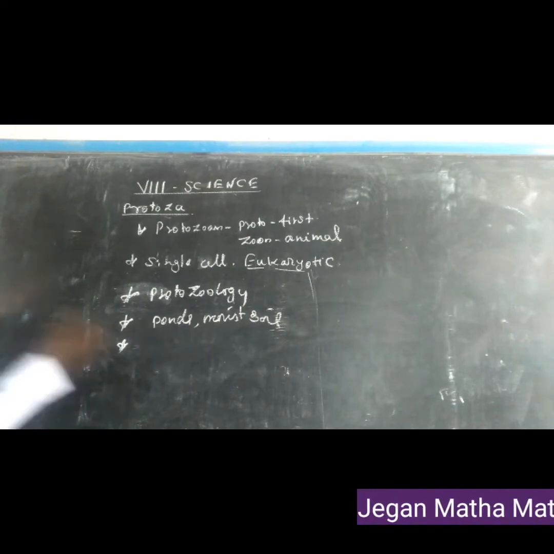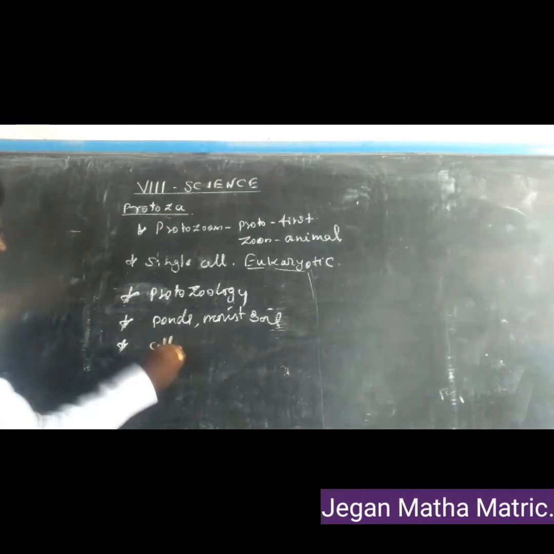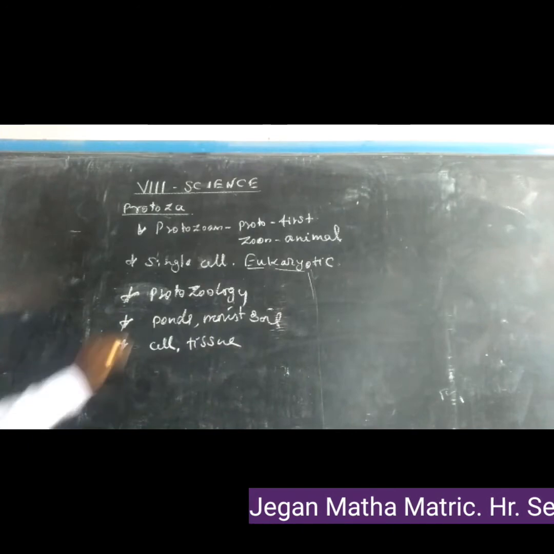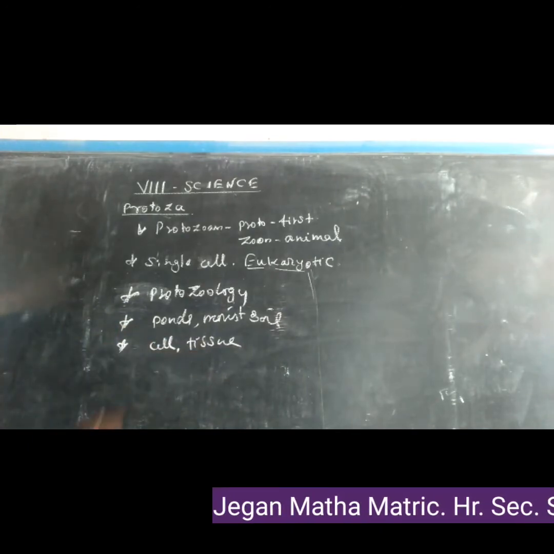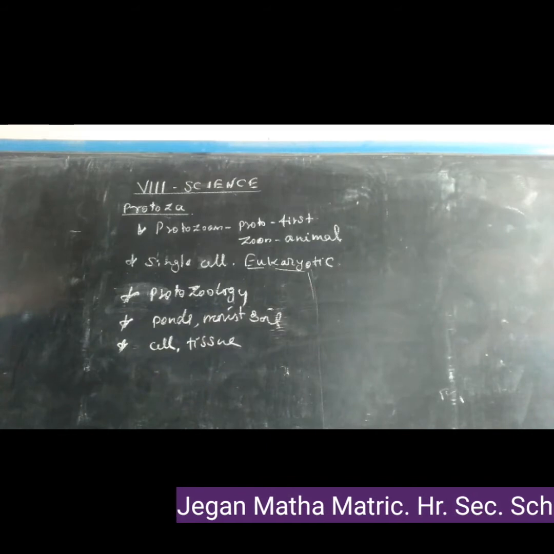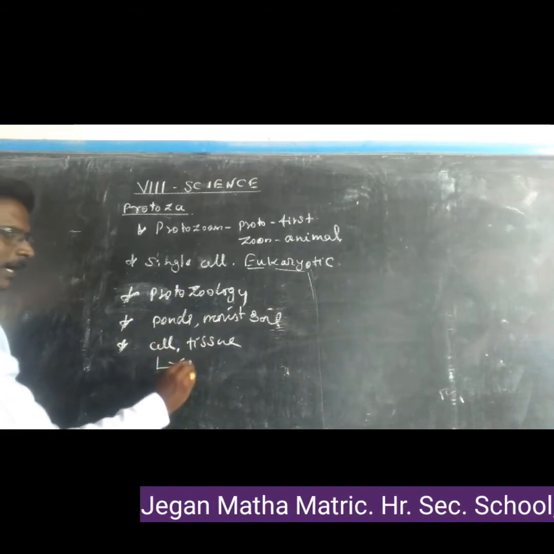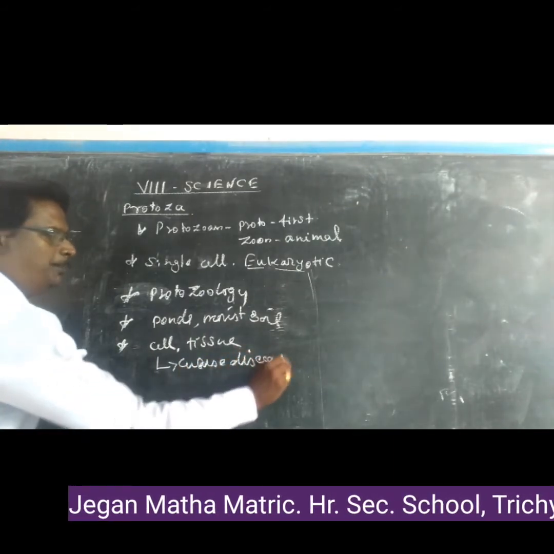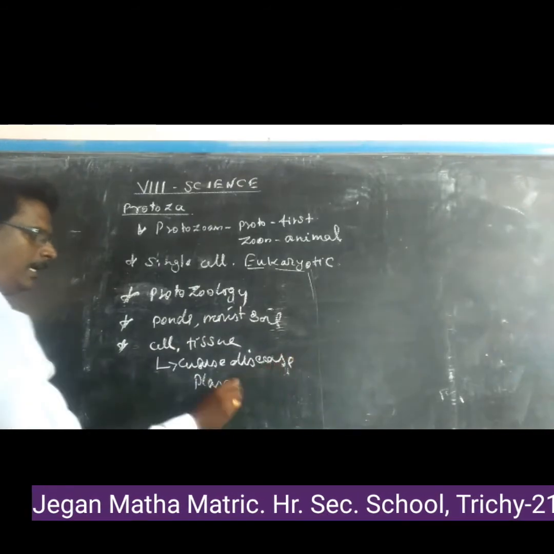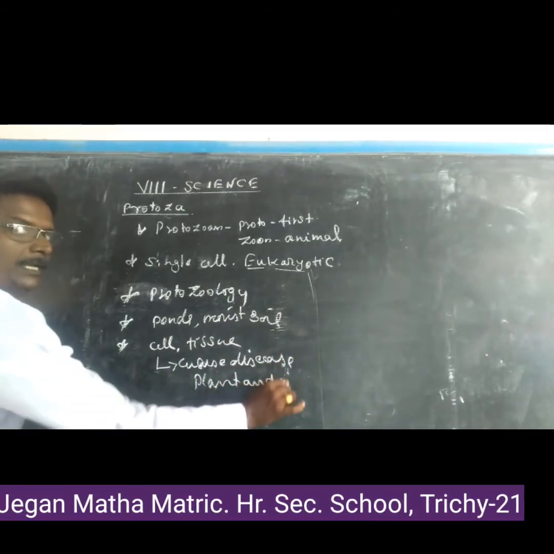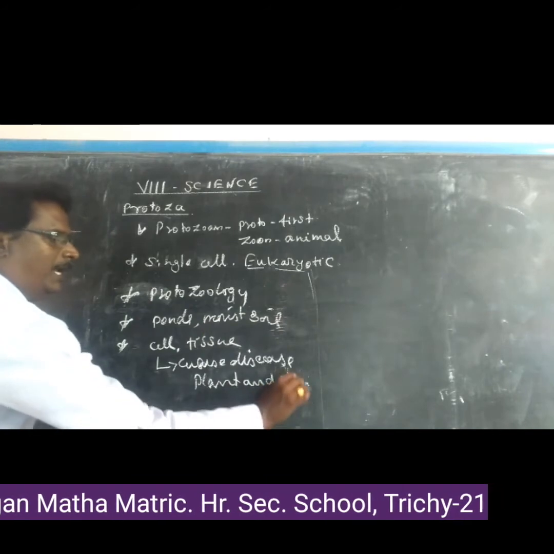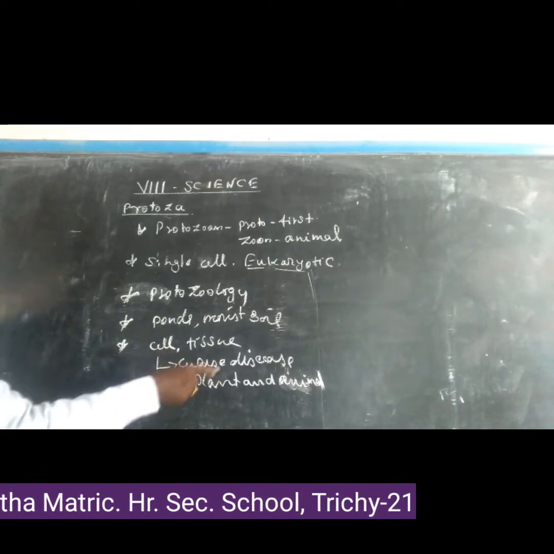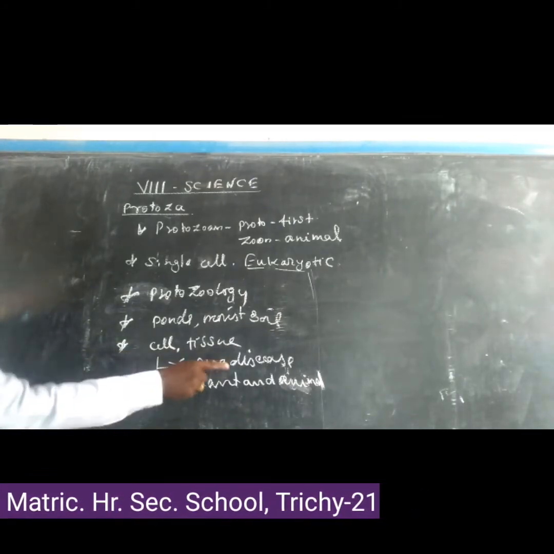The plant and animal bodies are made up of cellular organization or tissue level organization. The cell or the tissue causes disease, both in plants as well as in animals.